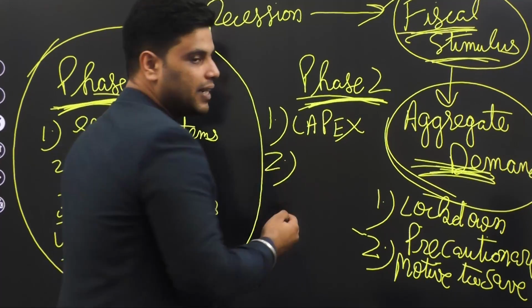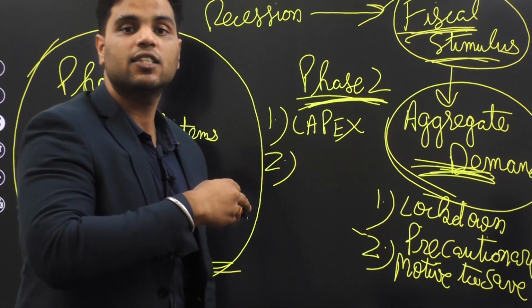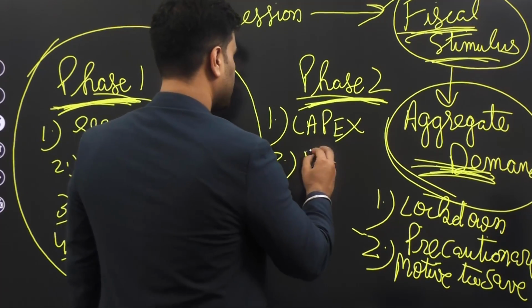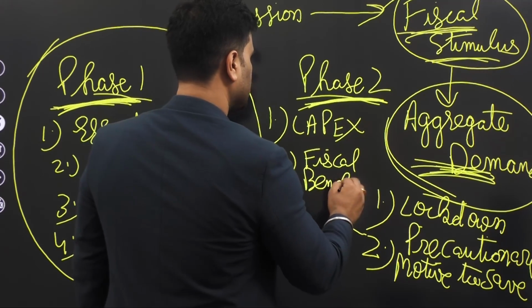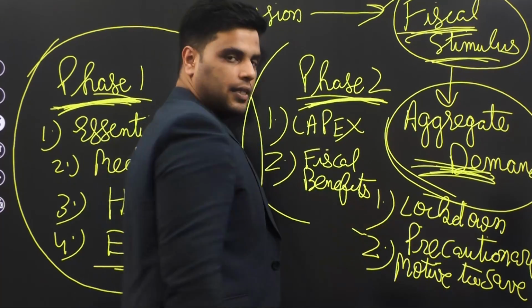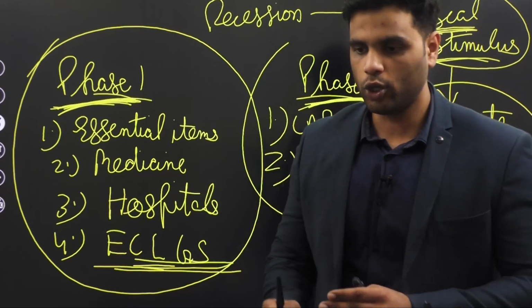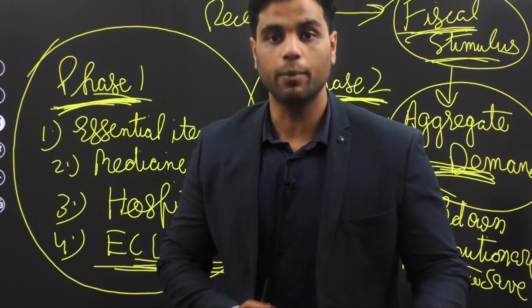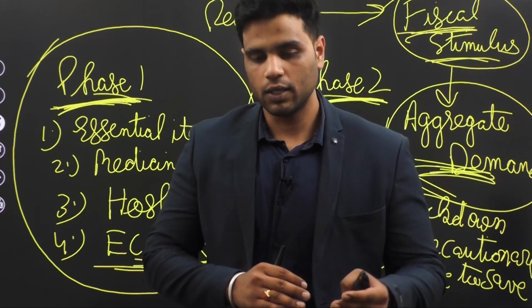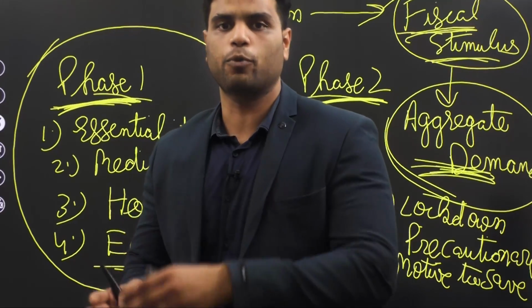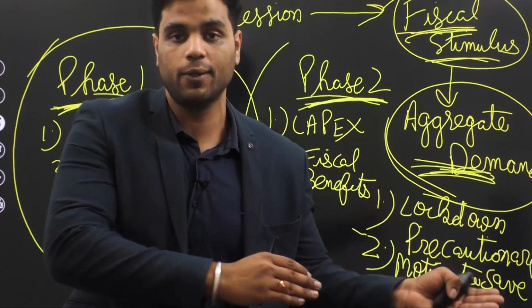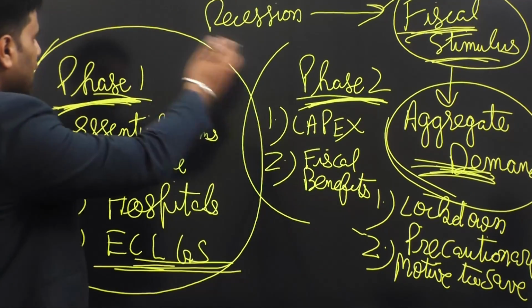Government gave various gifts and various monetary and fiscal benefits to government employees and all that stuff. So government followed a calibrated approach, a different strategy, different from the developed world, right? So this was the entire approach.